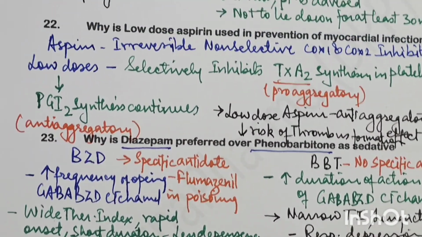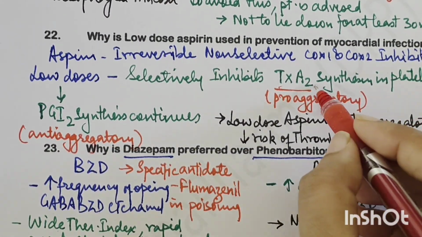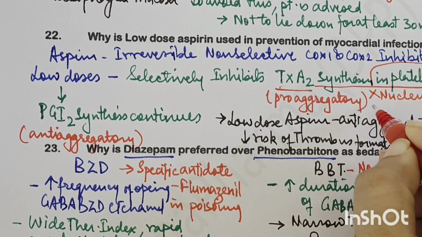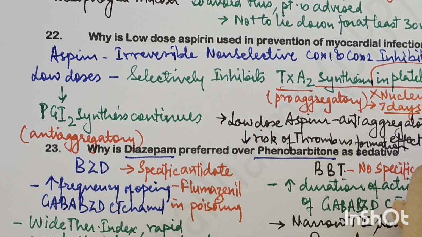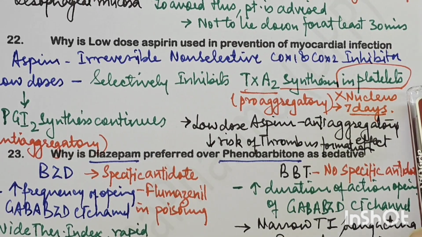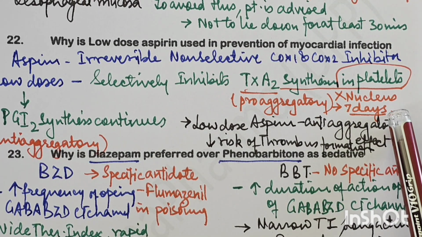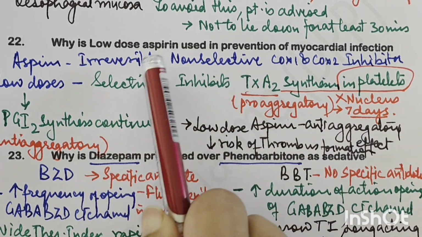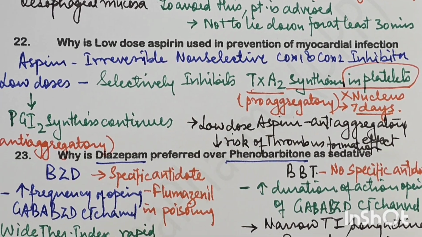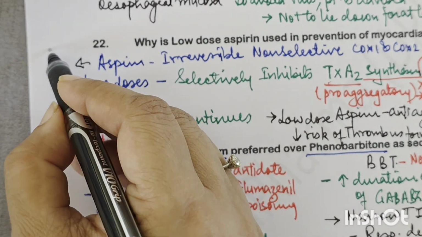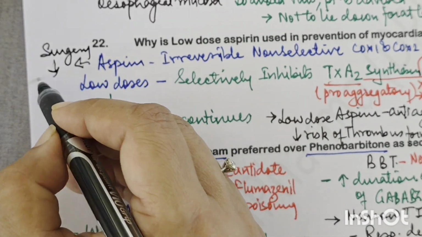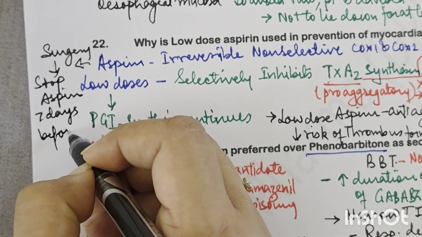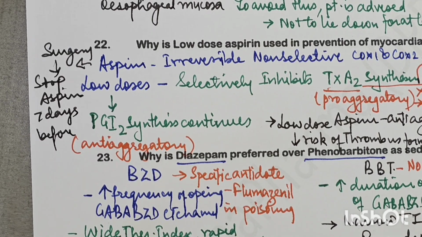Same thing I forgot to tell in aspirin, that aspirin, because ये thromboxane synthesis platelets में inhibit कर रही है, and platelets do not have a nucleus of their own, so the fresh enzyme is synthesized after 7 days. So thromboxane A2 in platelets, there is no nucleus, so the fresh enzyme takes 7 days to be synthesized with the fresh platelet only. Once it is inhibited, then it is irreversible inhibition. So for aspirin, if you give aspirin, its effect will remain for 7 days, and that is why another thing is that if you want to do a surgery, then you need to stop aspirin 7 days before, ताकि उसका effect जाने में 7 days लगेंगे. So aspirin has to be stopped 7 days before a surgery.